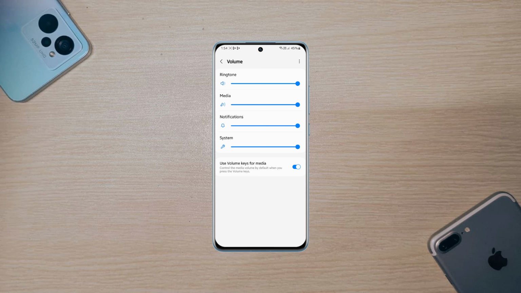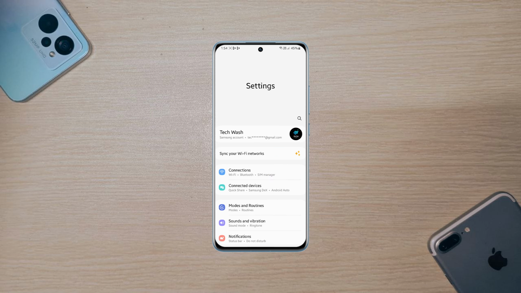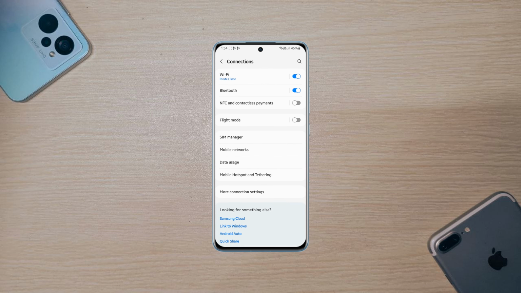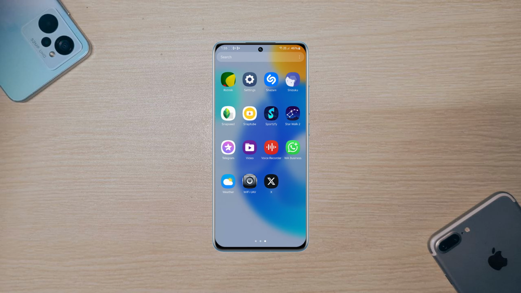Sometimes your phone is connected to Bluetooth headphones or a speaker. Tap connection, tap Bluetooth and turn it off. Then test your sound again.